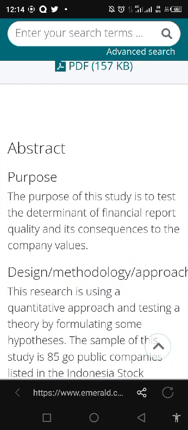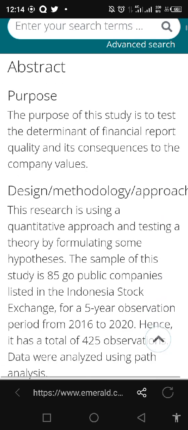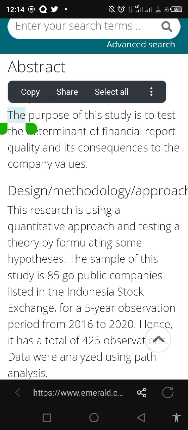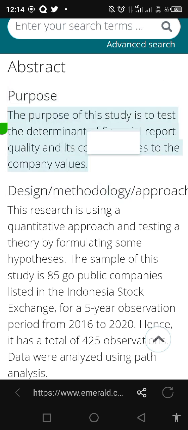You see, I'm checking the abstract now and look at what it says. What's the purpose? The first thing is the purpose. There are some journals that will not state it out like this. Okay, I'll still show you an example of those journals later.